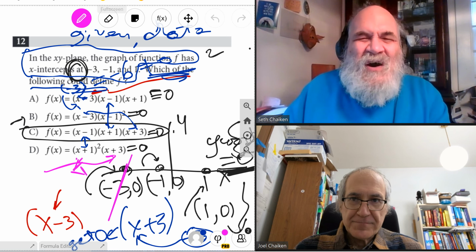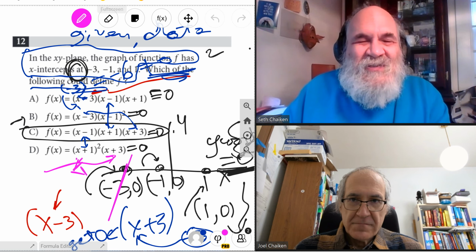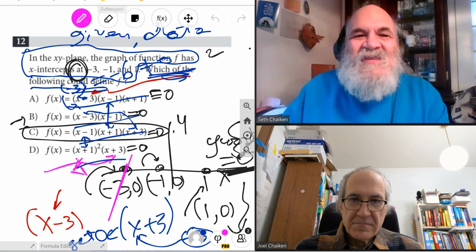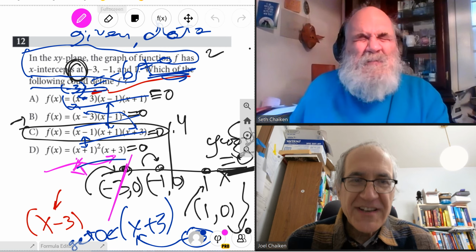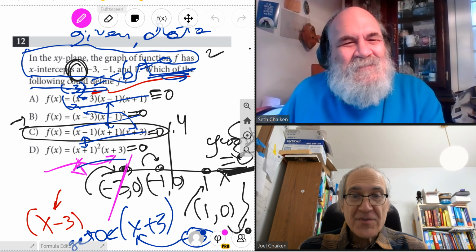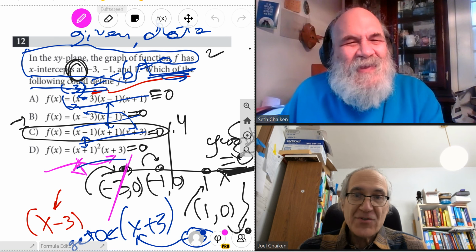Your job is to find which of the choices have data that are consistent with the given data. That's the general approach to how to do these questions, so think about using that approach when you practice.